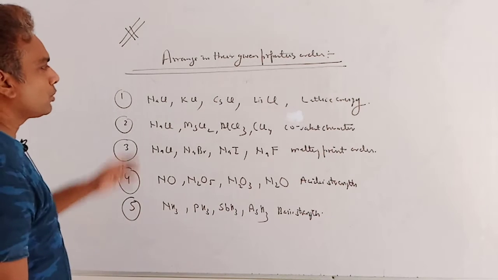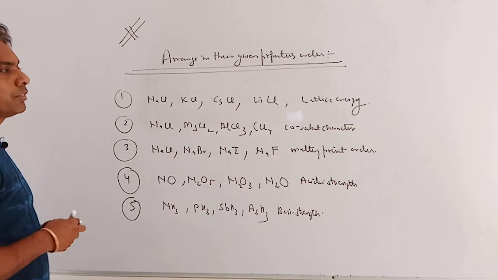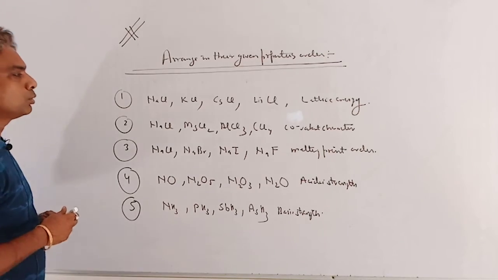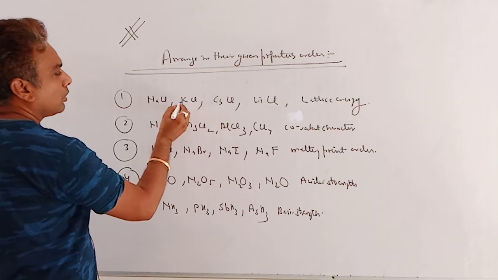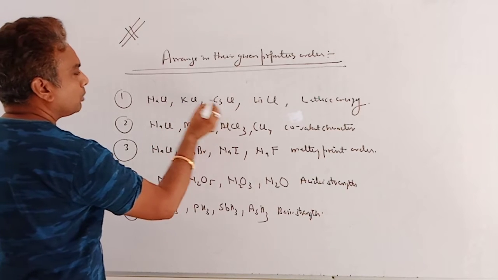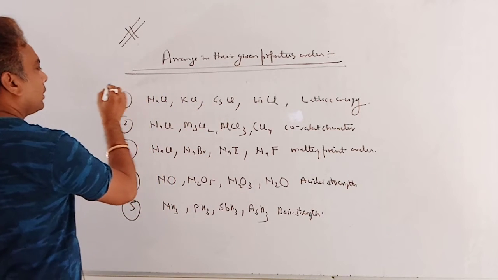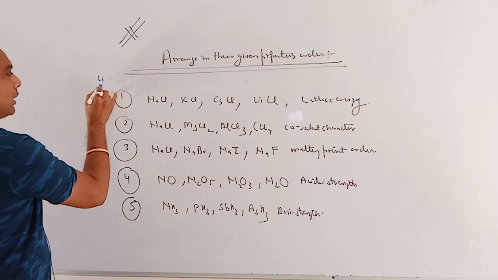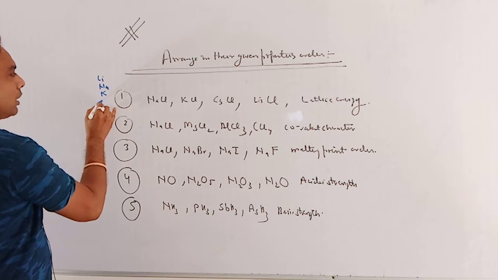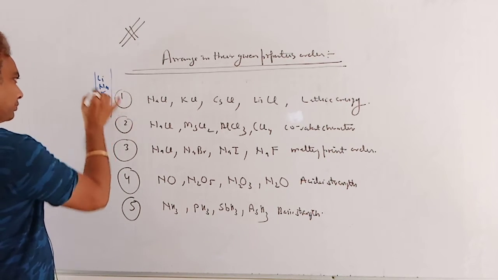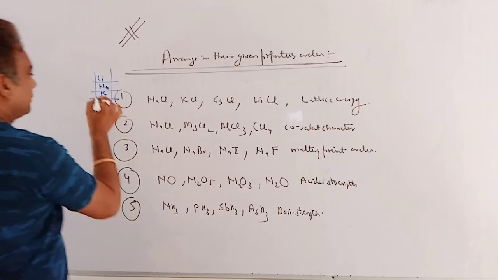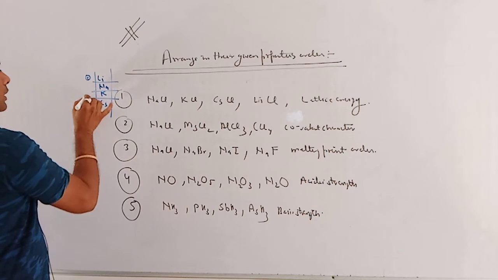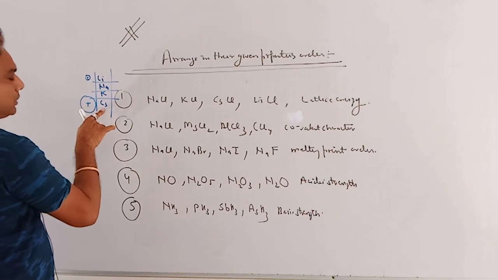So, question 1, lattice energy, which is inversely proportional to polarization. So here, sodium, potassium, cesium, lithium. In periodic table, the position is Li, Na, K, Cs. Down in the group, the size of cation increases, so polarization decreases.